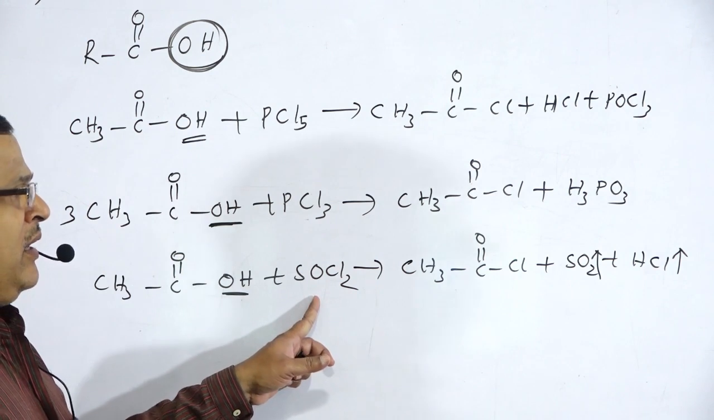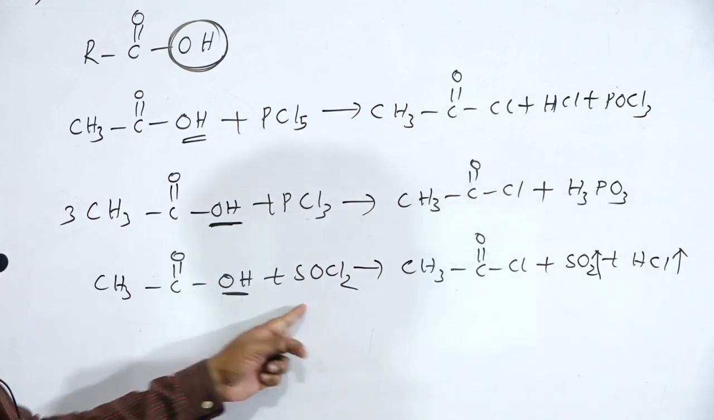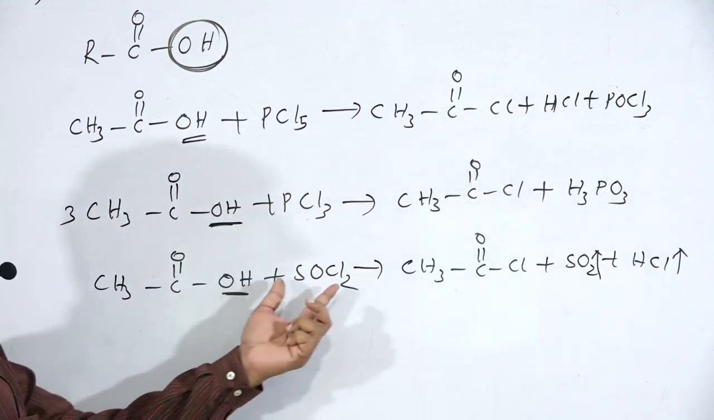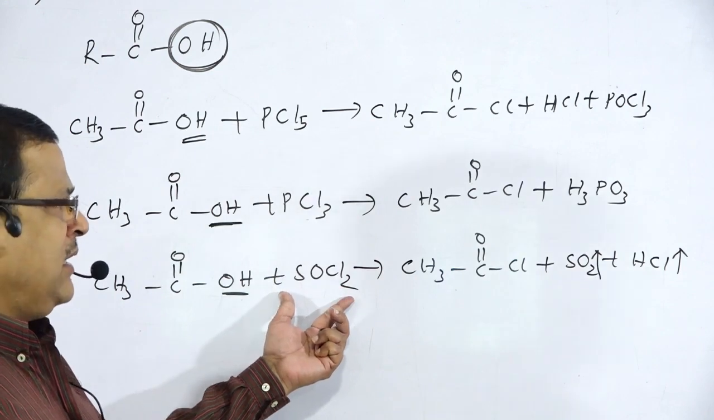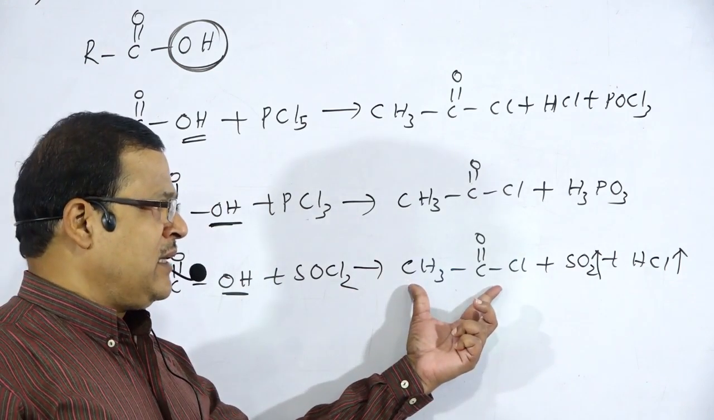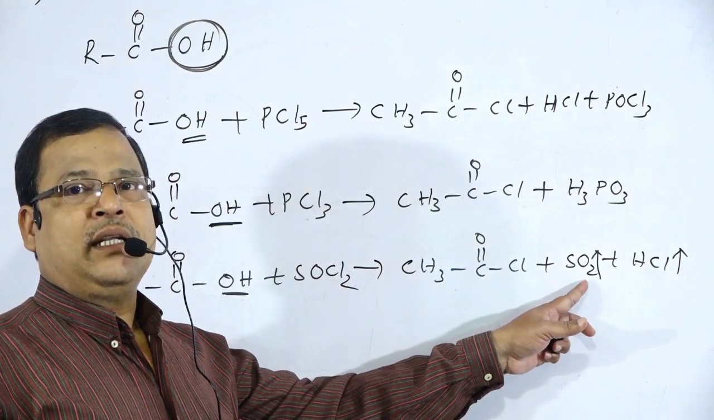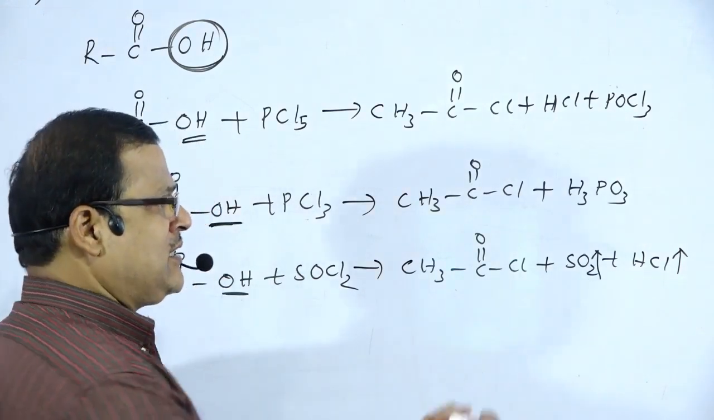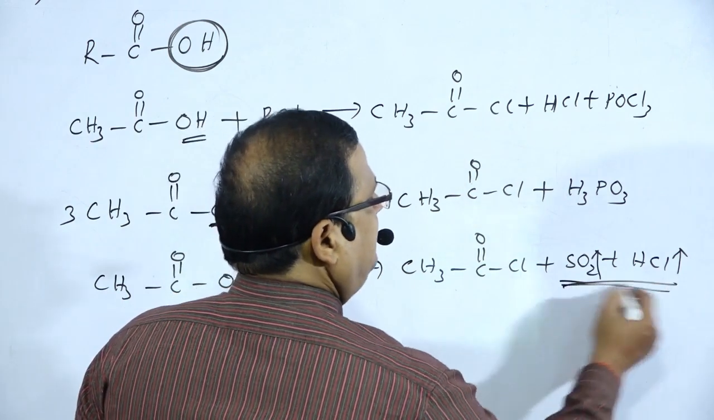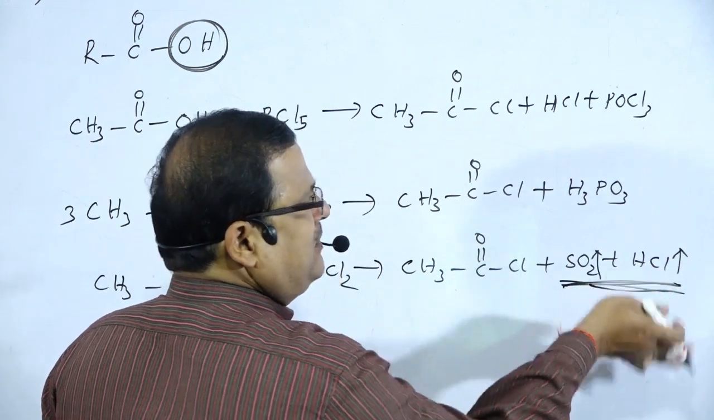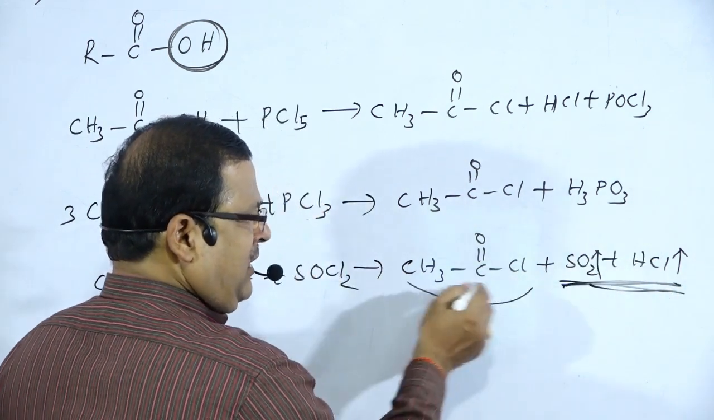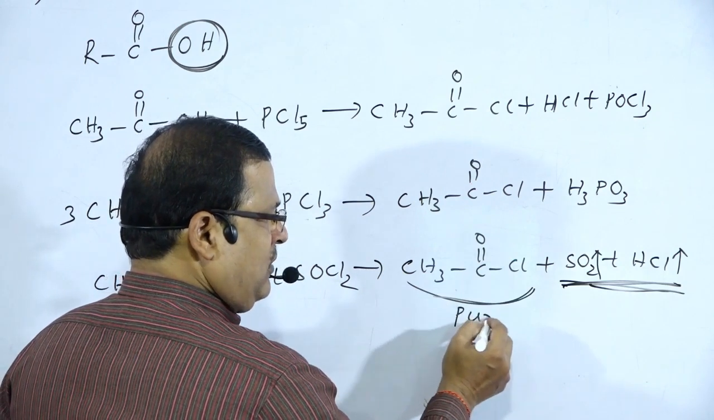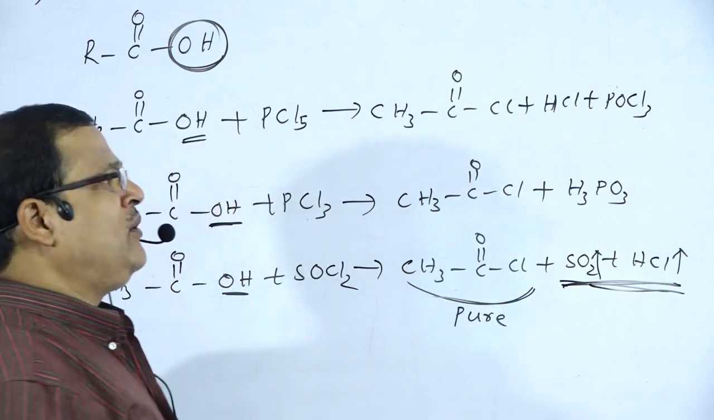Why? Because in this case, acetic acid reacts with SOCl2, that is thionyl chloride. There is the formation of acetyl chloride. Sulfur dioxide gas is released. Hydrogen chloride gas is released. So these are the gaseous materials that have been released, leaving behind pure acetyl chloride.